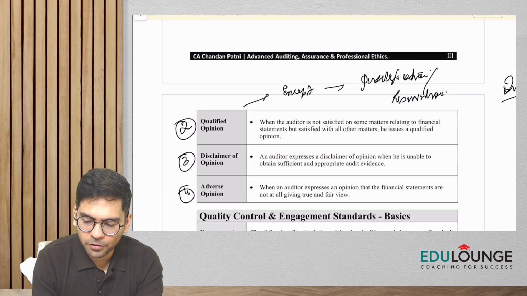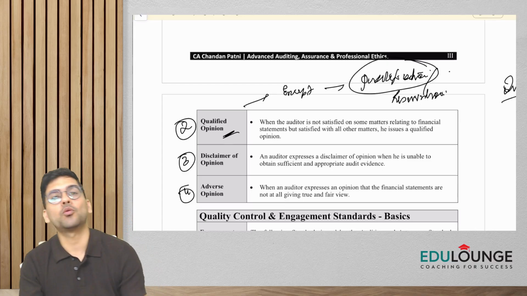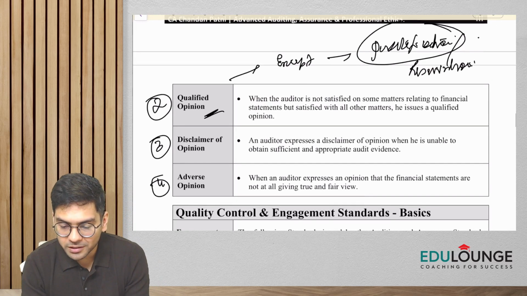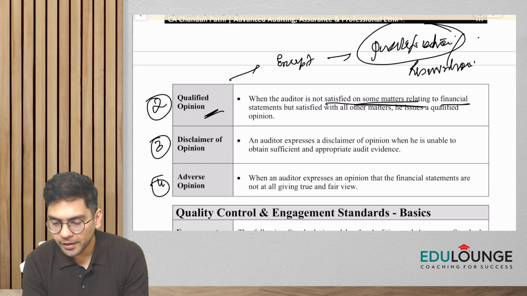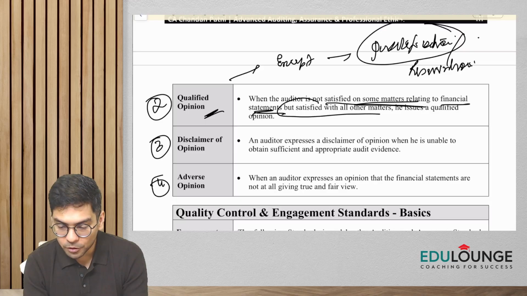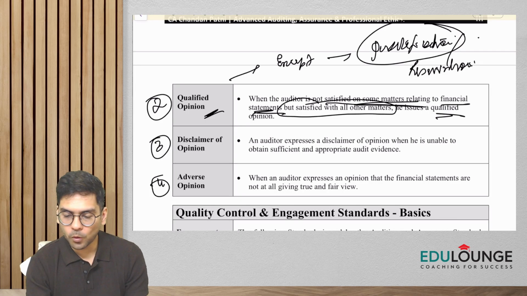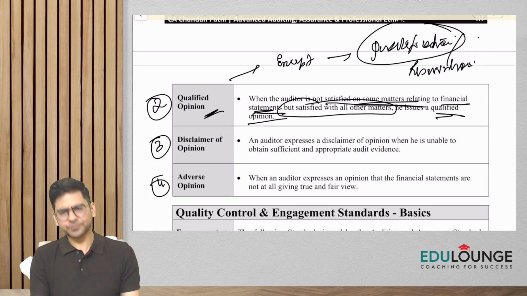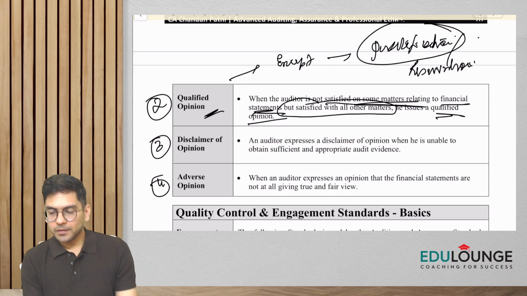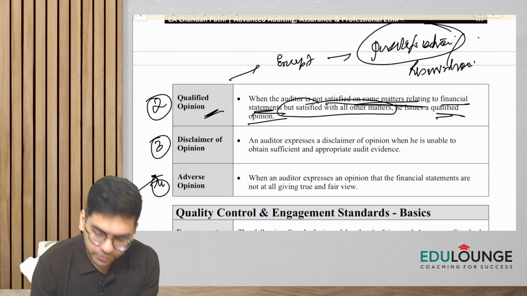So we have added a qualification, hence it is called a qualified opinion. So when the auditor is not satisfied on some matters relating to financial statements, but satisfied with all other matters, he issues a qualified opinion. Okay, simple. All right.